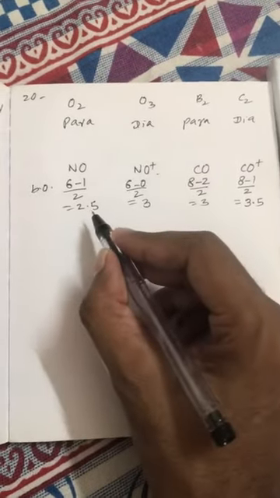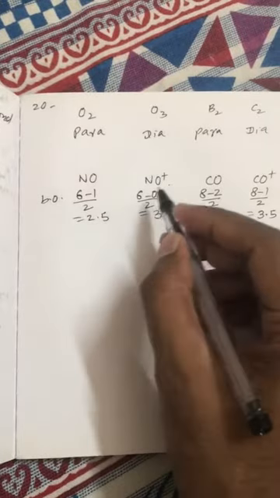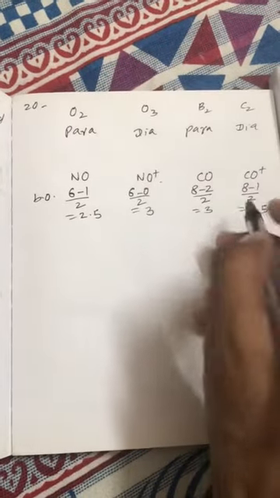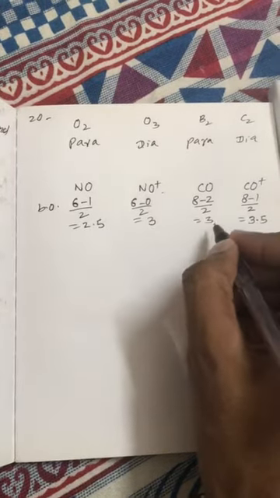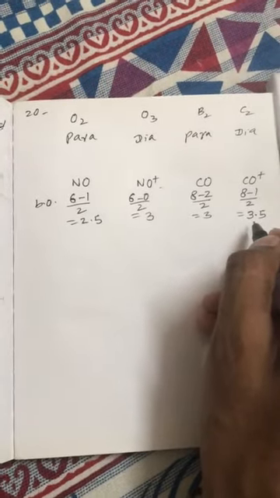So when we remove an electron from NO to NO positive, bond order increases, and similarly when we remove an electron from CO to CO positive, bond order increases. So bond length in both cases decreases.